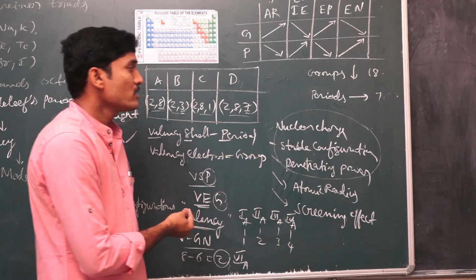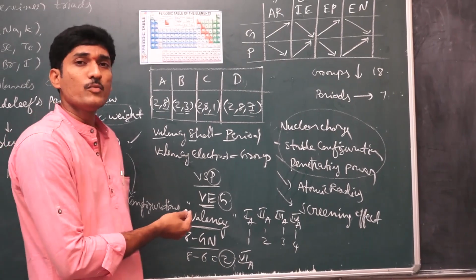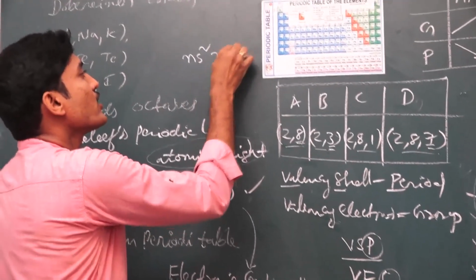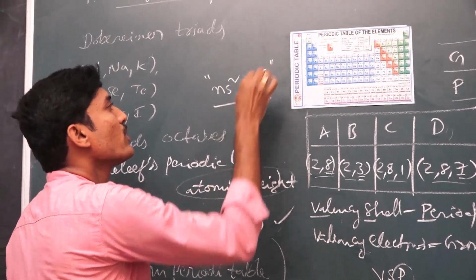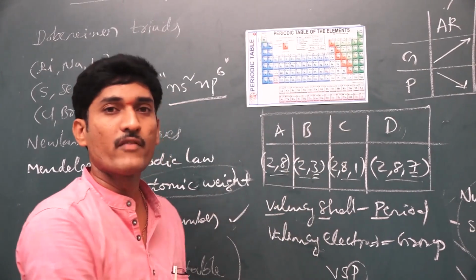Okay, now next, the general electronic configuration of the 8A group is also very important. That is ns2 np6 configuration. This is a stable configuration, the noble gas configuration, very important. These elements have this type of configuration.